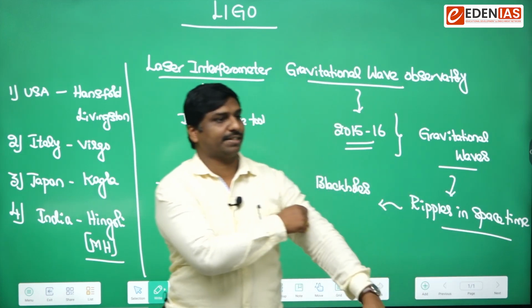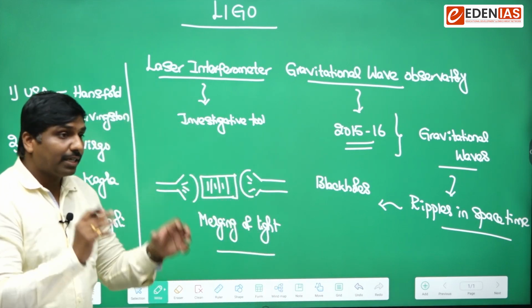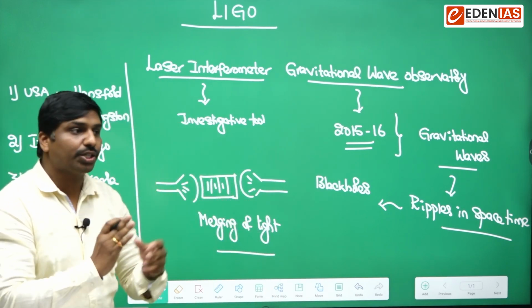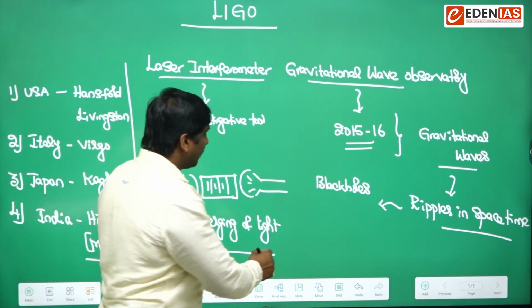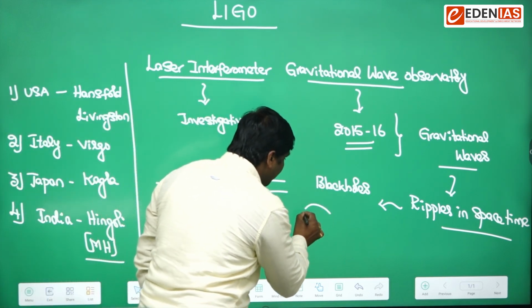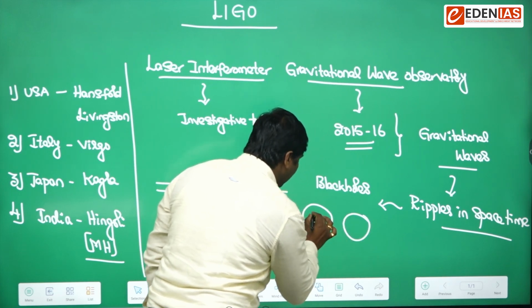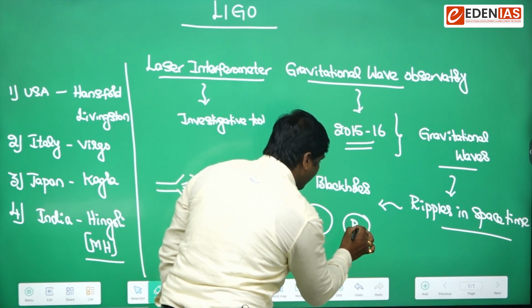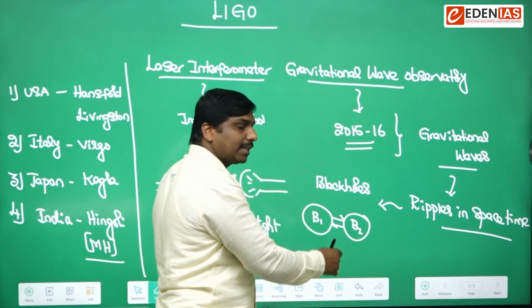We will club that together. So when two large masses like black holes collide, let's say I'm hypothetically taking this as a black hole and this as another black hole, when both of them collide, they will develop some ripples.